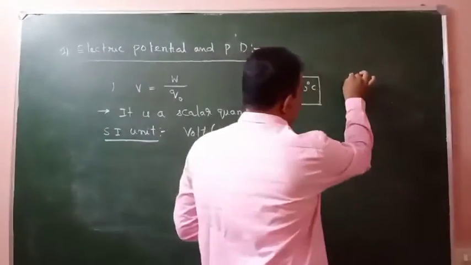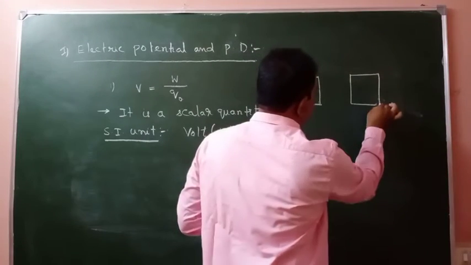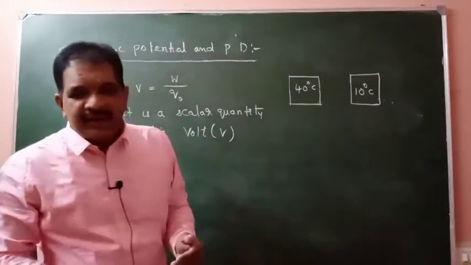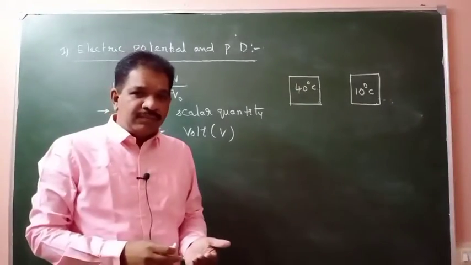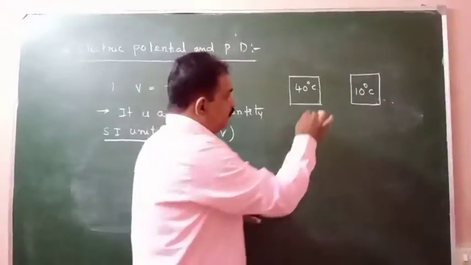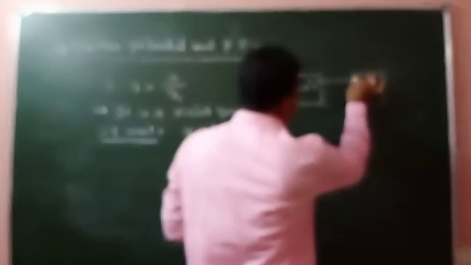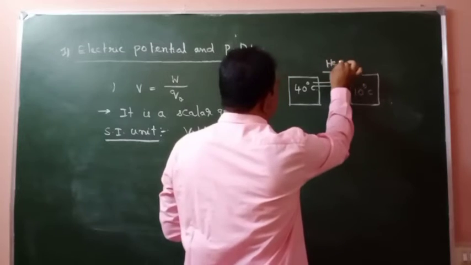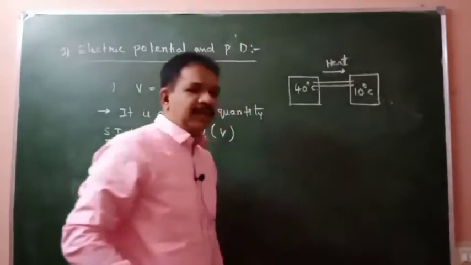Here I am taking a body having a temperature of 10 degrees centigrade. Then heat will flow from high temperature to low temperature. If these two are connected by a metal rod, then heat will go from high temperature to low temperature.